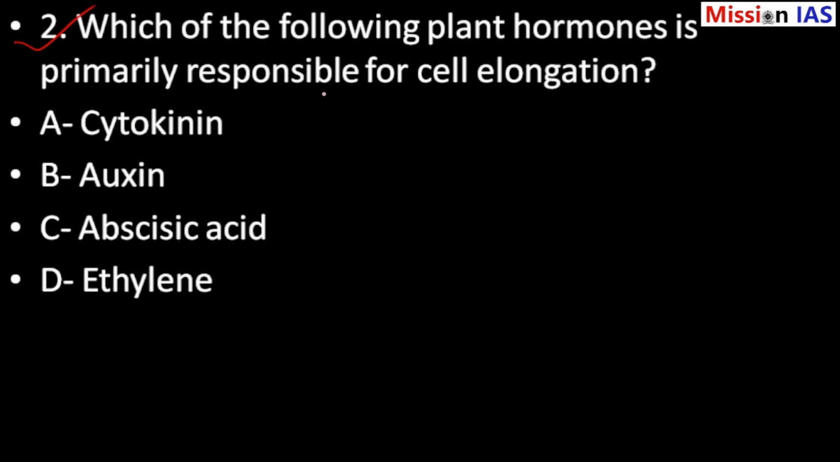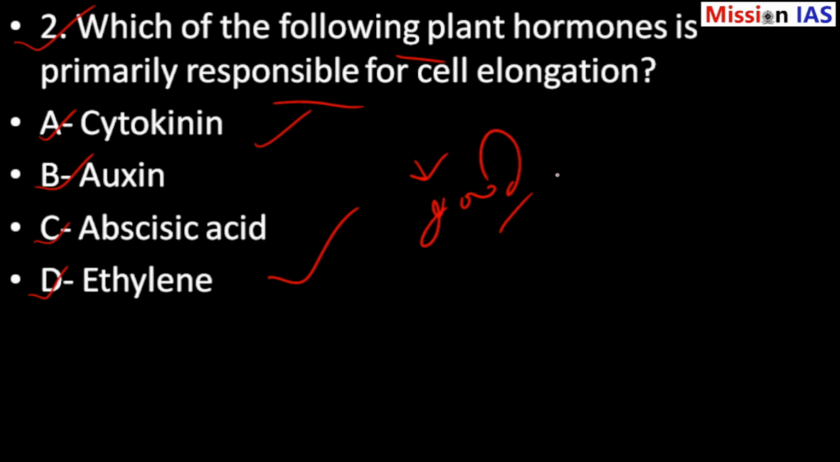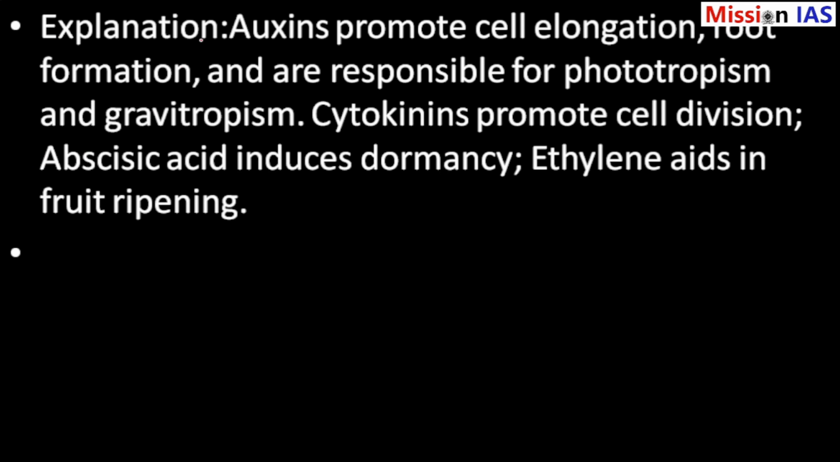Question 2. Which of the following plant hormones is primarily responsible for cell elongation? Option A, Cytokinin. Option B, Auxin. Option C, Abscisic acid. Option D, Ethylene. These questions come from science and technology. You have to know that science and technology has a very good portion of questions in prelims, so you have to carefully read and practice these types of questions.